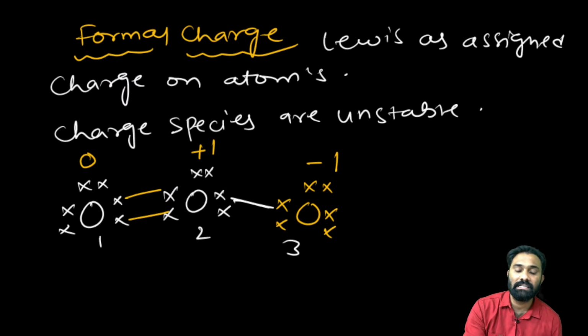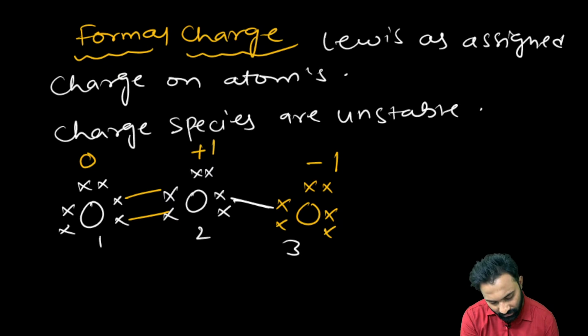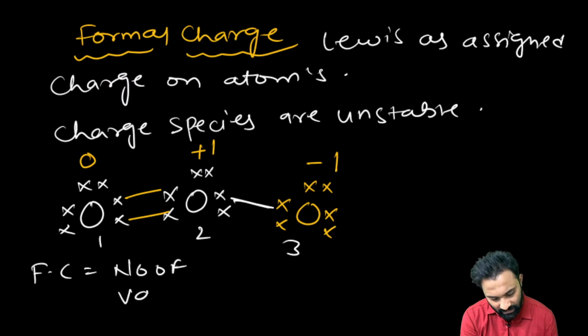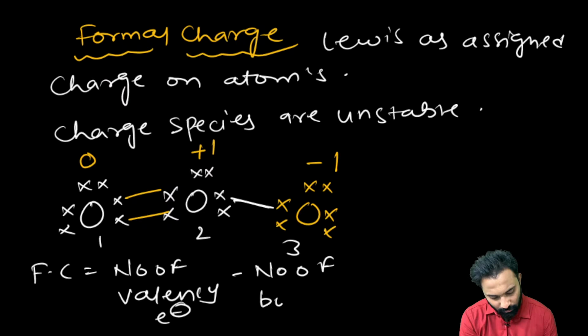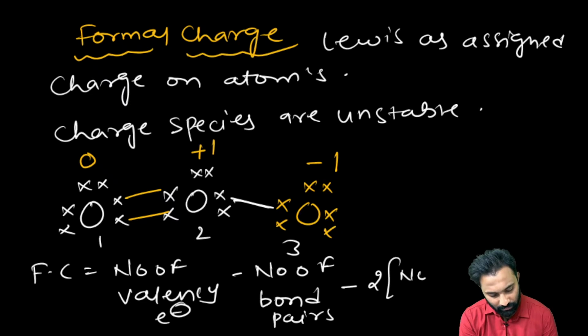For that, he has given one formula. That formula we call the formal charge. Formal charge is equal to number of valence electrons minus number of bond pairs minus 2 into number of lone pairs.